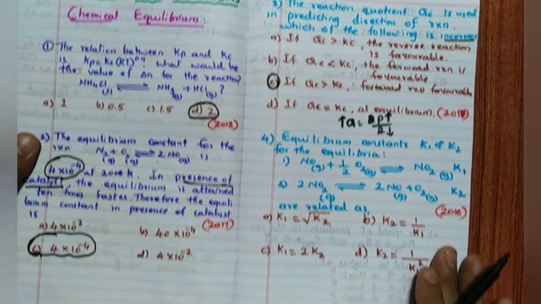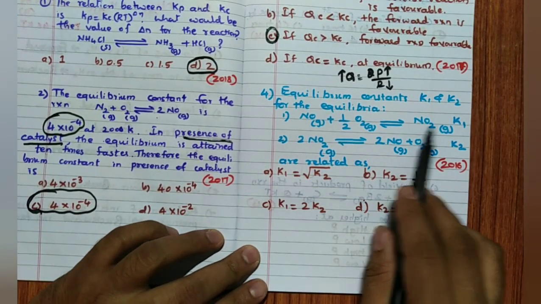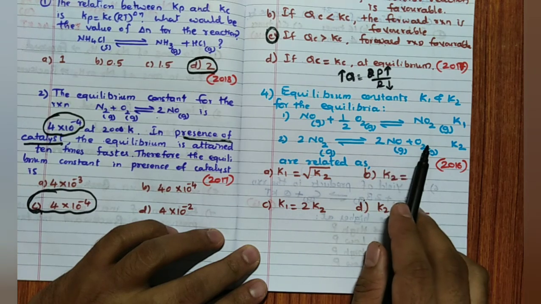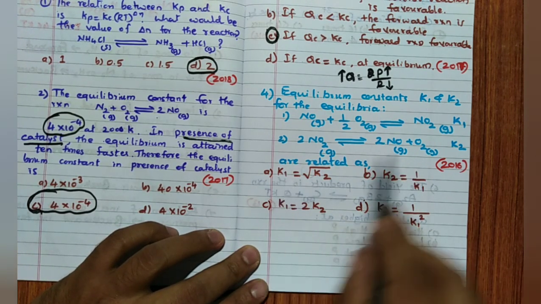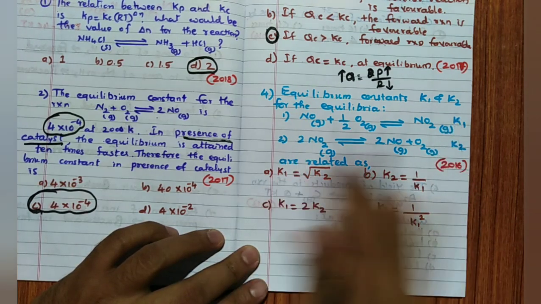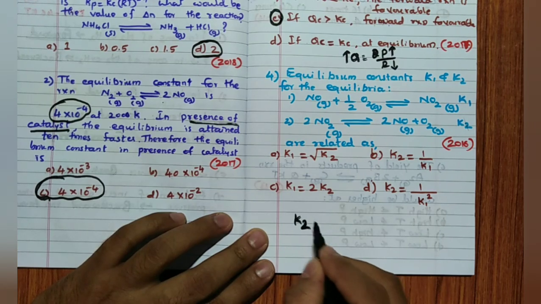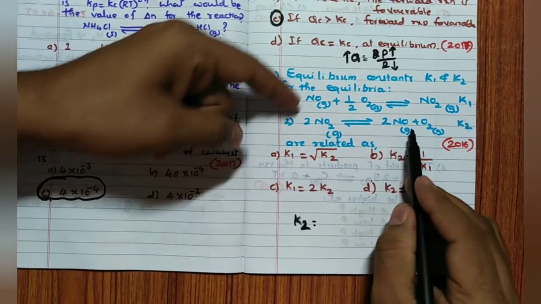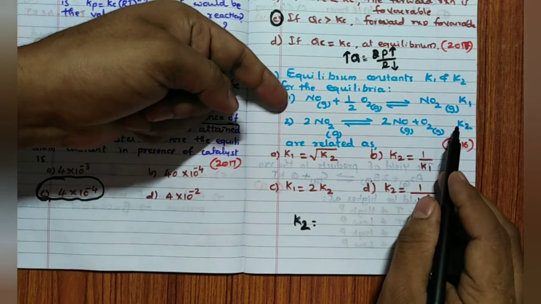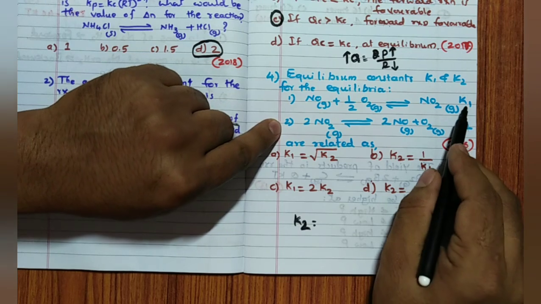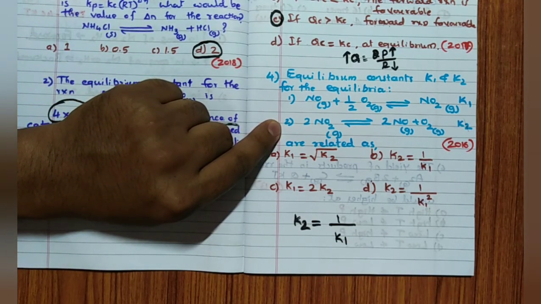Remember, equilibrium constants K1 and K2 are given. So NO plus half O2 gives NO2, K1, and 2NO2 gives 2NO plus O2, K2. Now you can say these two, K1 and K2, are related as follows. I will write K2 is equal to... See, this reaction is a reverse of this reaction. So if the reaction is reversed, remember, K1 is inversed. So K2 is equal to 1 by K1.